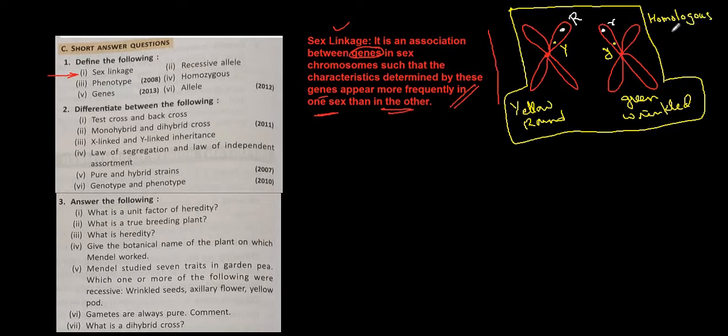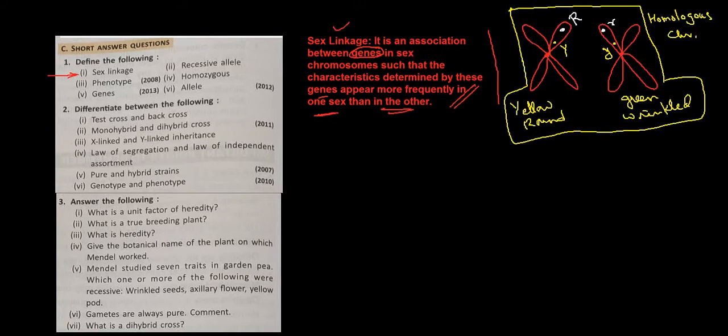Homologous chromosome. Why homologous chromosome? Because the location of the genes, structure, shape, all these things are same in both the chromosomes. So the chromosomes which are having same shape, size and structure as well as location of the genes, these chromosomes are known as homologous chromosomes.